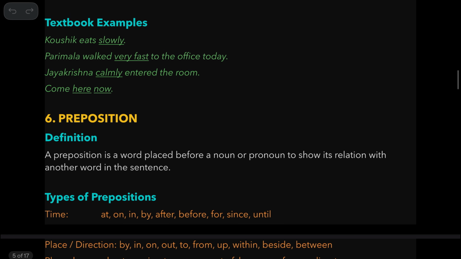So, some examples from the textbook. Kaushik eats slowly. They walked very fast to the office. See here, this is one adverb modifying the action. It tells us the manner in which they walked. Very modifies fast. So you have two adverbs here. Jay Krishna calmly entered the room. Come here now. This is a place adverb. This is a time adverb.